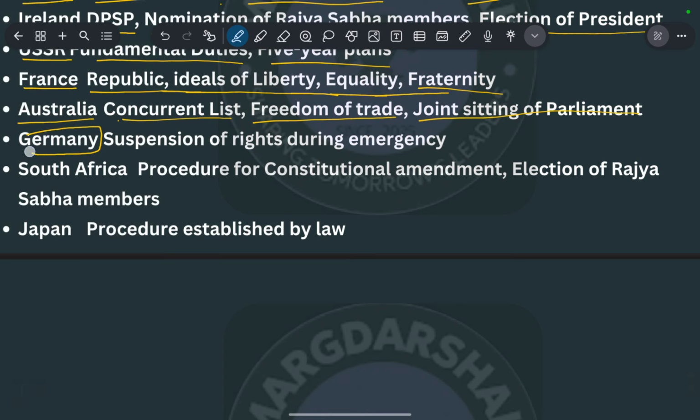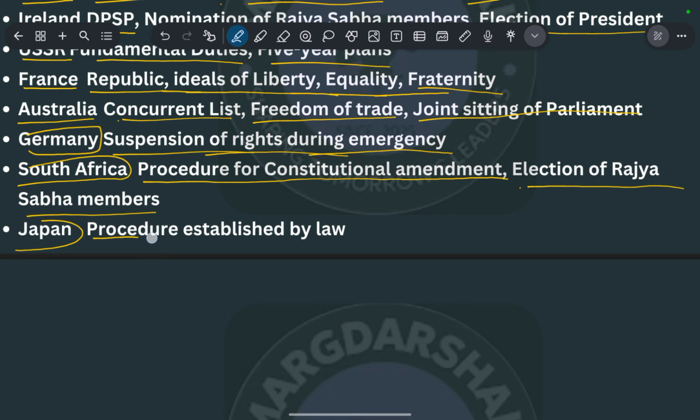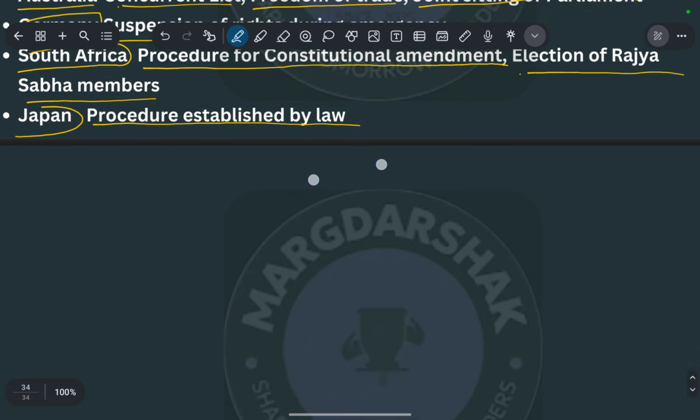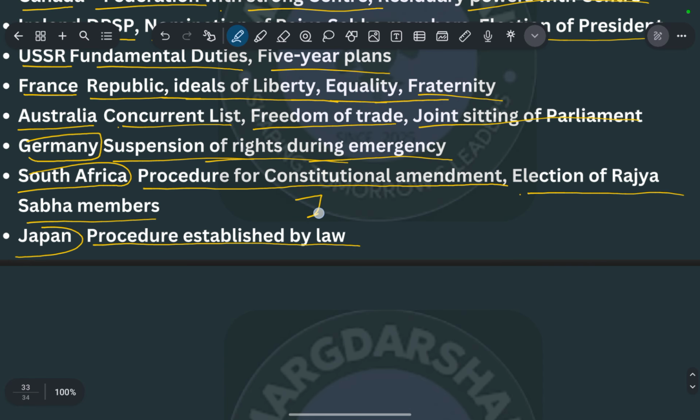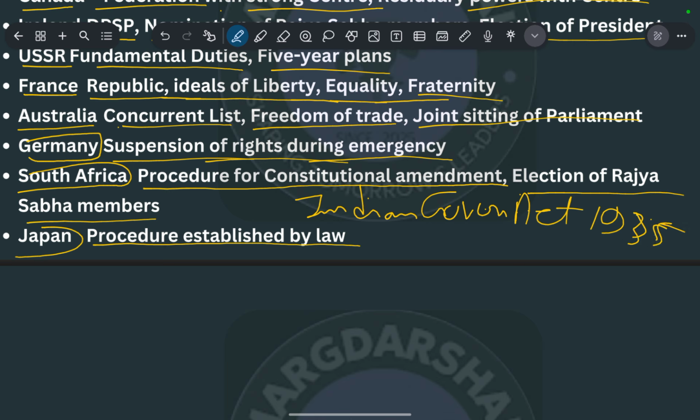From Germany we have taken the emergency rights. From South Africa we have taken the procedure for constitutional amendment and the election of Rajya Sabha members. From Japan we have taken the procedure established by law. That is the diversity of our Indian Constitution. Mostly we have taken from the Government of India Act, 1935. This was the base for our constitution that we relied on, and accordingly we have modified things according to need.